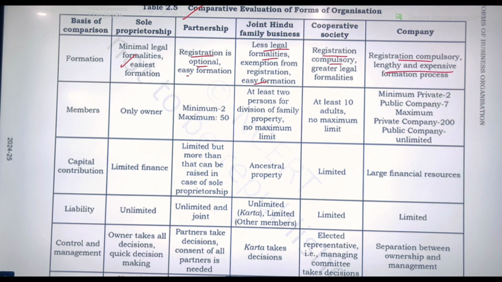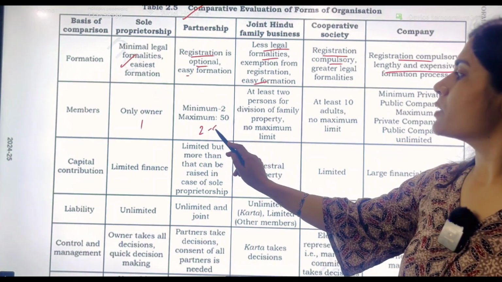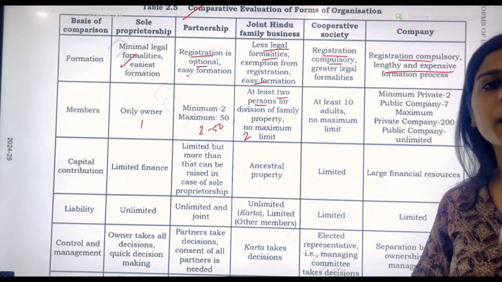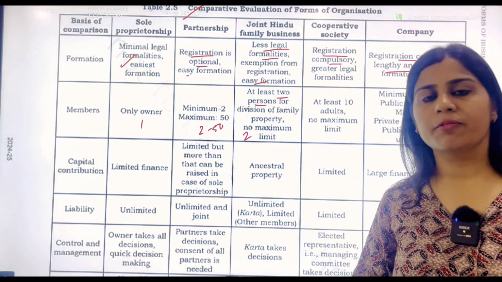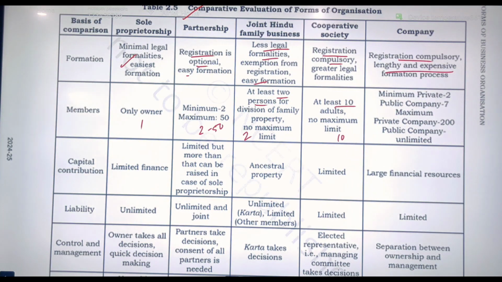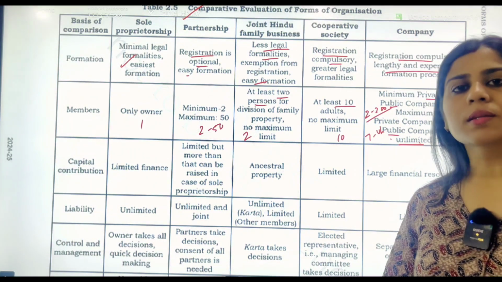Then as far as members are concerned, sole proprietor has only one member, and partnership has 2 to 50 members as we discussed. In case of joint Hindu business, at least 2 persons were required, and every minor member, as they take birth in the family, becomes a member. In cooperative society at least 10 adult members are required, and in case of private company there are 2 minimum members, and in public company there are 7 minimum members, and the maximum limit is up to 200 in case of private, and in public it is unlimited. So you can remember it like 2 to 200 for private and 7 to unlimited for public company. This we are going to discuss in chapter 7 as well.